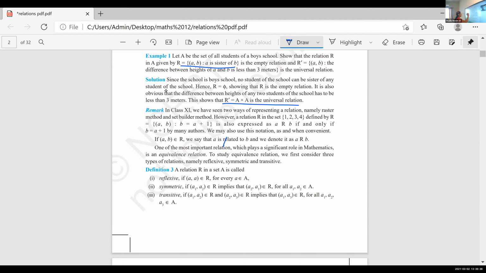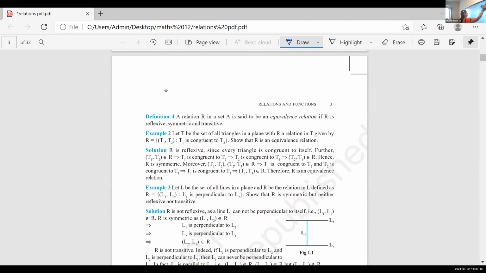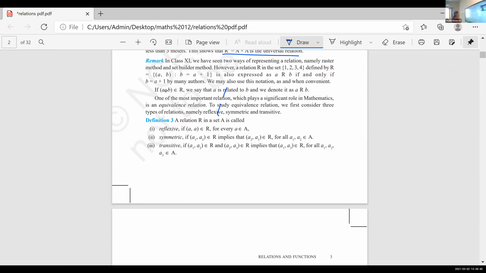Now underline the definitions given in your textbook. Mark the definitions with your marker. A relation R is said to be reflexive if (a, a) belongs to R for every a in A. For every element in A, if the element is related to itself, it is called reflexive.